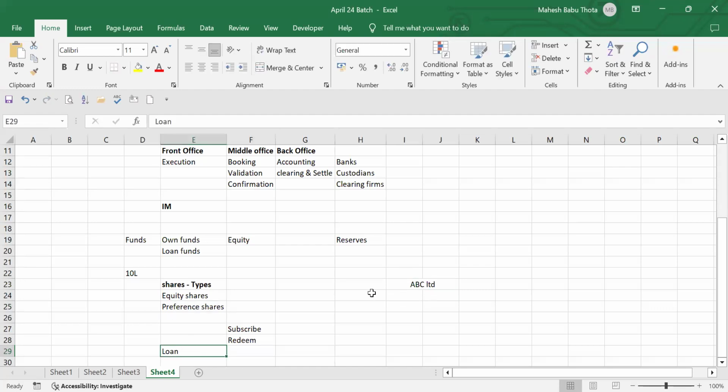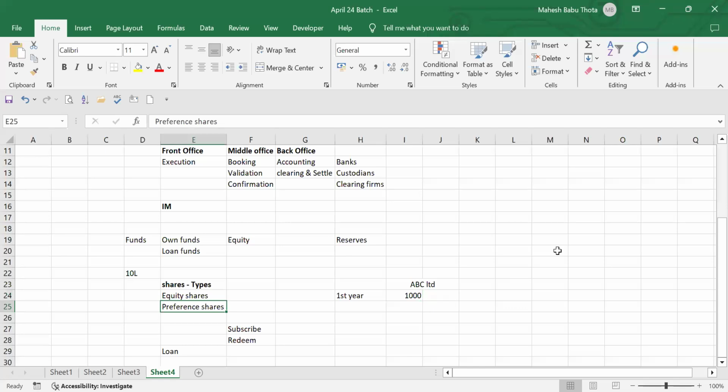ABC company, in the first year, got a profit of 1,000 rupees. Who will get this profit? Equity shareholders or preference shareholders? Equity shareholders. The entire profit will be distributed to the equity shareholders. Yes. What about the preference shareholders then? There is a time period there. Though there's a time period, why should I invest in the market without expecting profit? There should be some expectation, there should be a return.